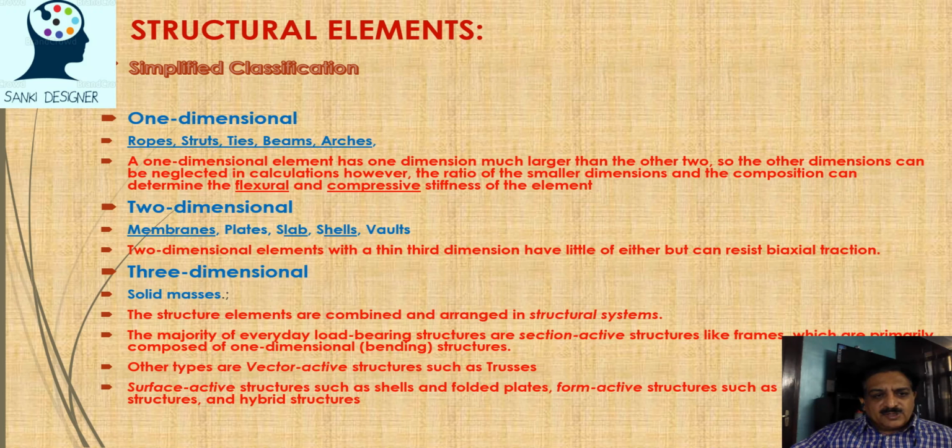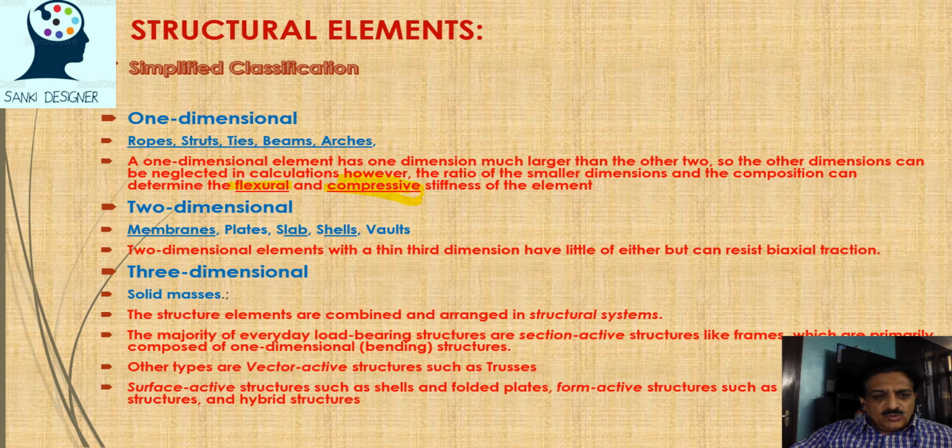Here we can see one-dimensional elements: roof, struts, ties, beams, arches. These are one-dimensional elements. The dimension in one direction is very high in comparison to the other directions, so the others are neglected. So these basically take tension, flexure and compression. We can see beams here and we can see columns here.